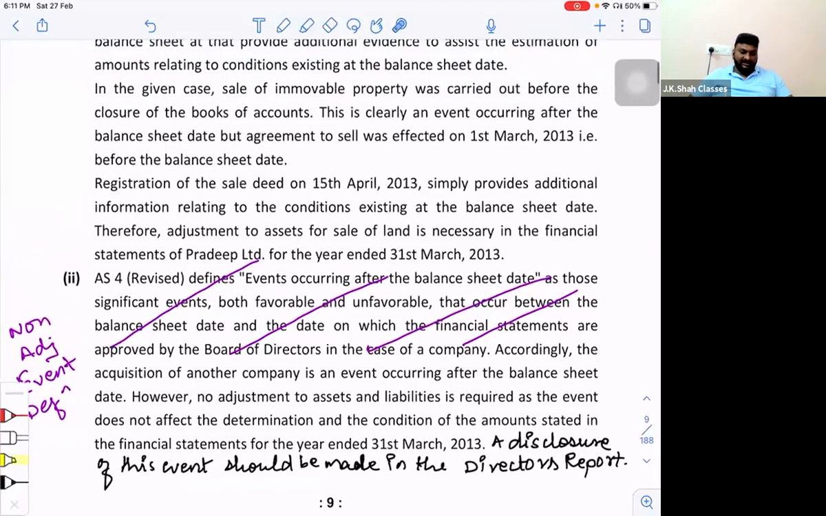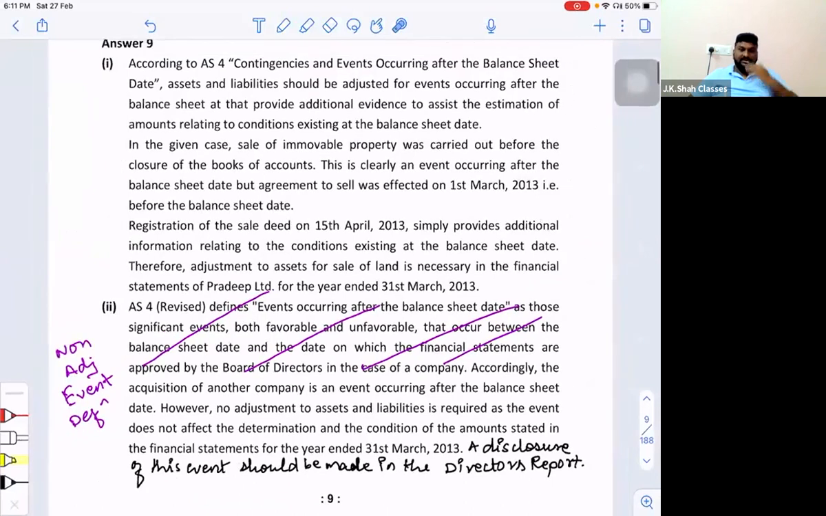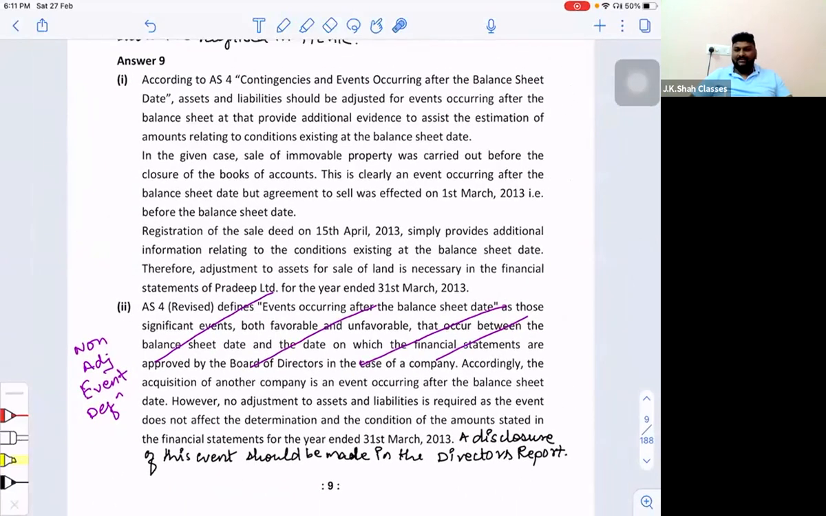This is question number 9, second part. Right? I hope you have taken the screenshot also, because for some people the soft copy is not there.